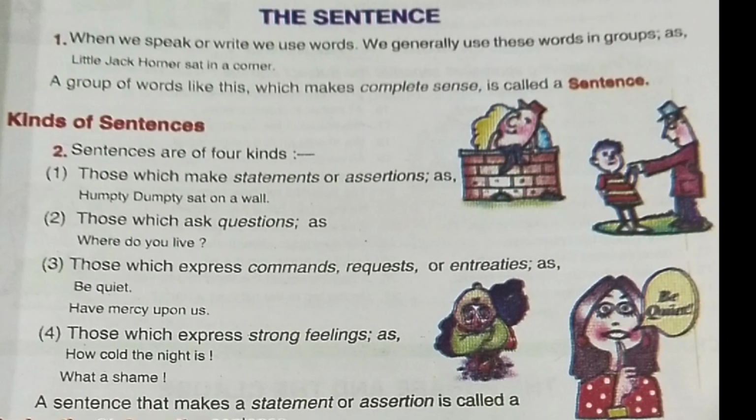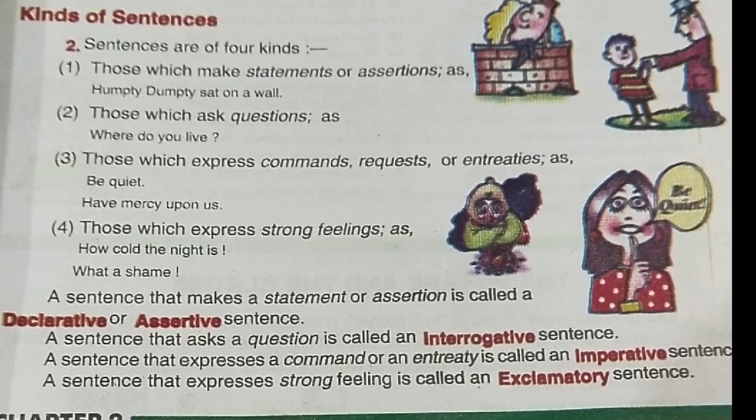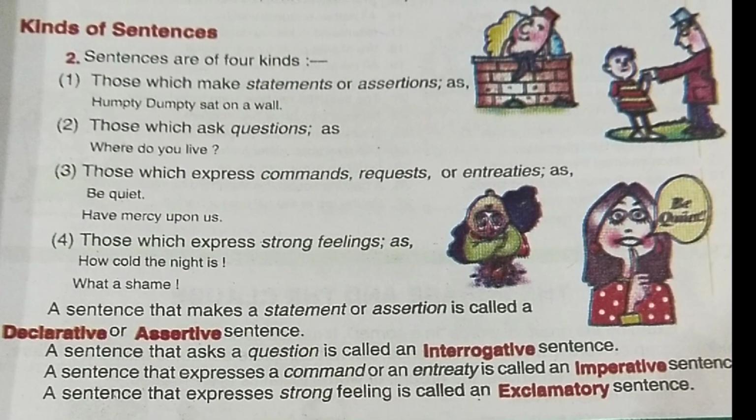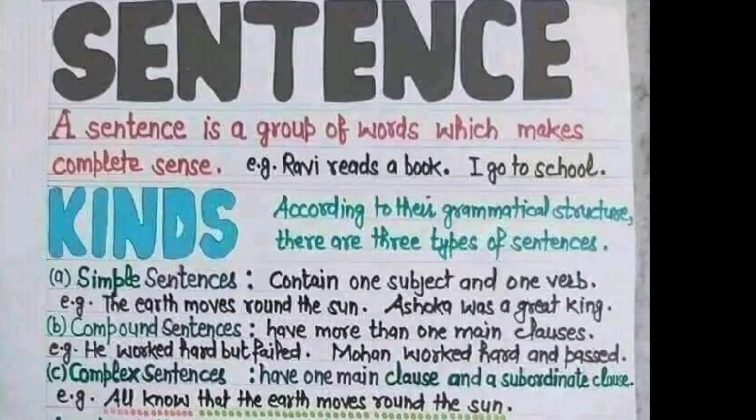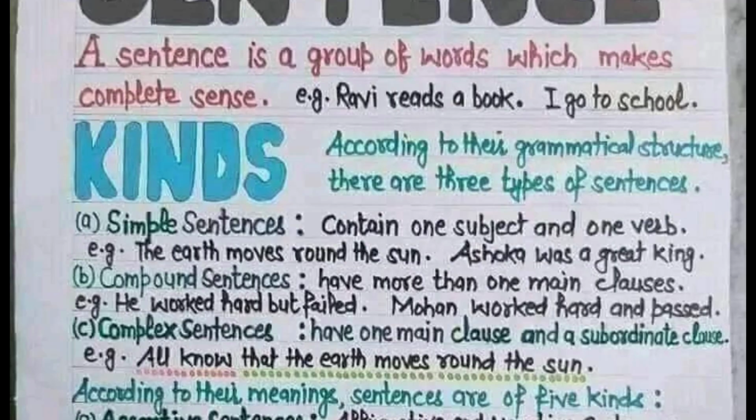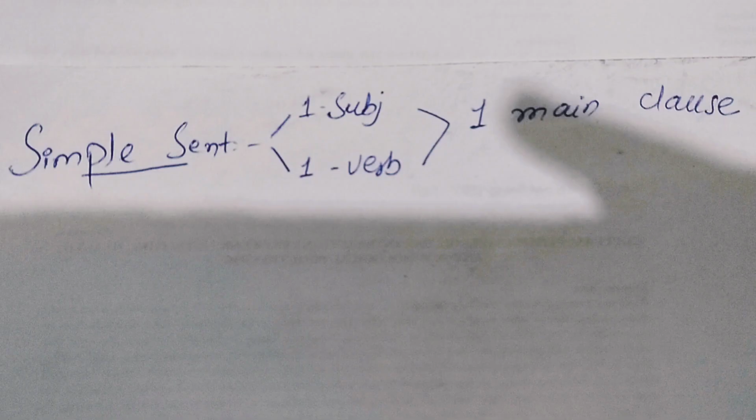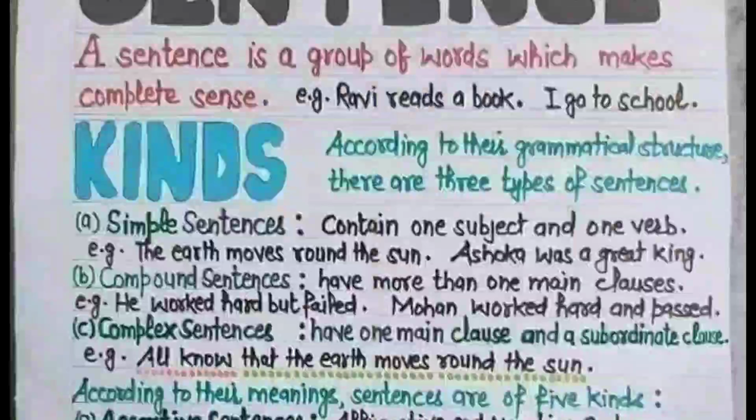What is sentence? Sentence is a group of words that gives complete sense. According to their grammatical structure, there are three types of sentences. First one is simple sentence. Simple sentences are those sentences which contain at least one main clause. Main clause contains one subject and one verb.